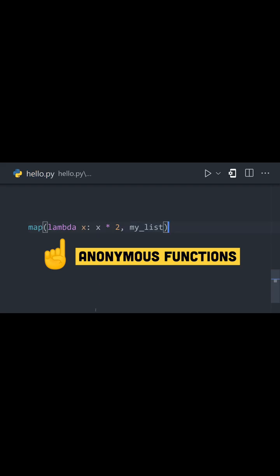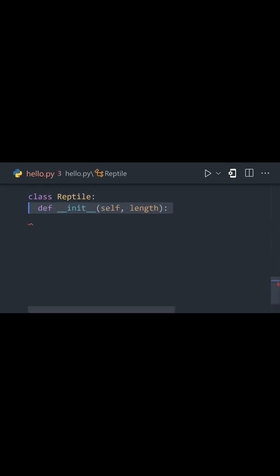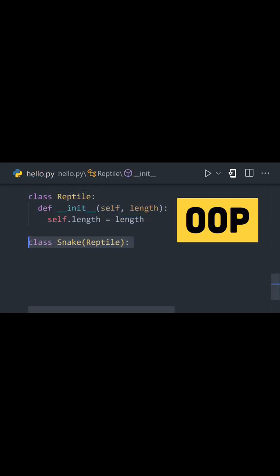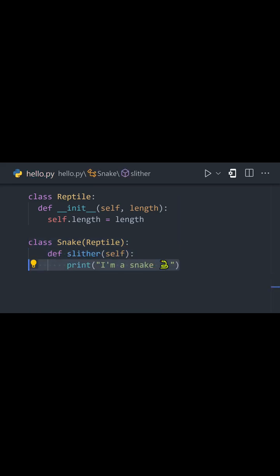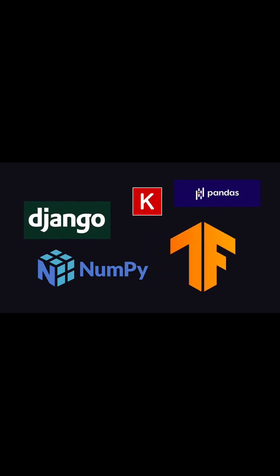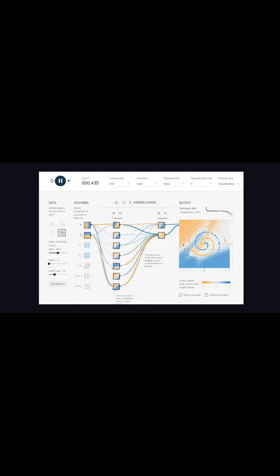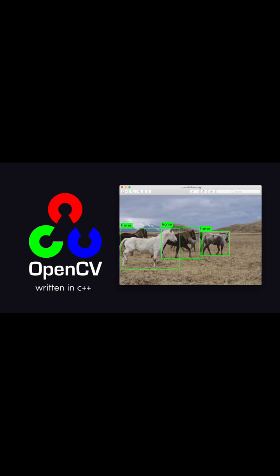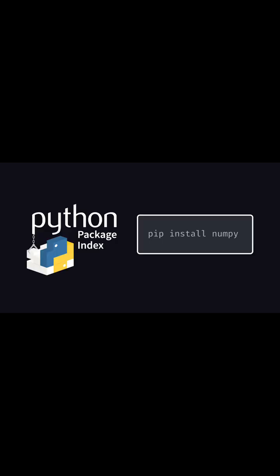Python is a multi-paradigm language. We can apply functional programming patterns with things like anonymous functions using lambda. It also uses objects as an abstraction for data, allowing you to implement object-oriented patterns with things like classes and inheritance. It also has a huge ecosystem of third-party libraries, such as deep learning frameworks like TensorFlow, and wrappers for many high-performance low-level packages like OpenCV, which are most often installed with the pip package manager.